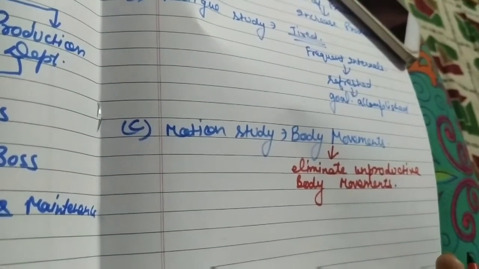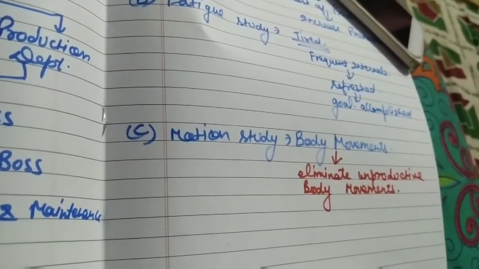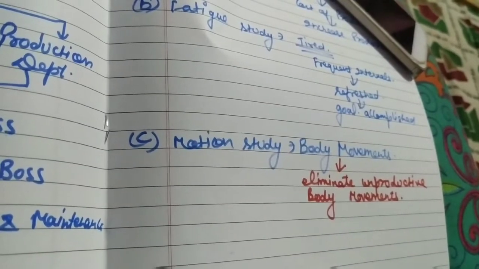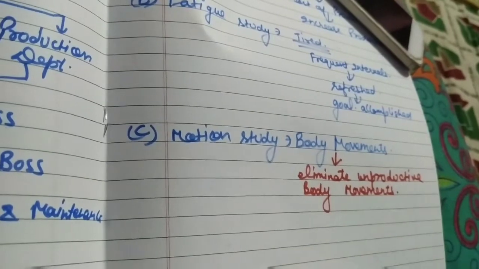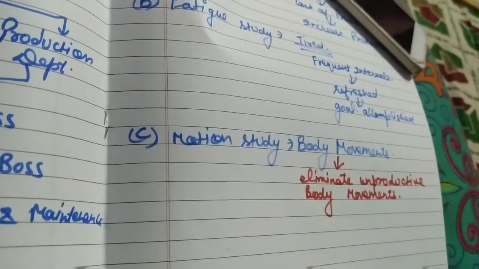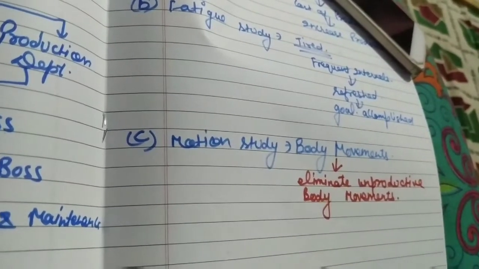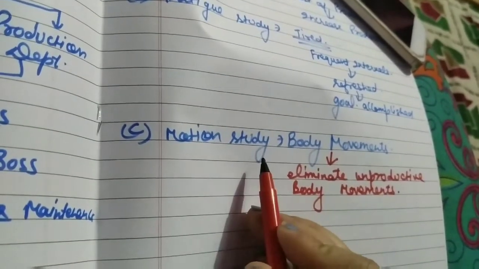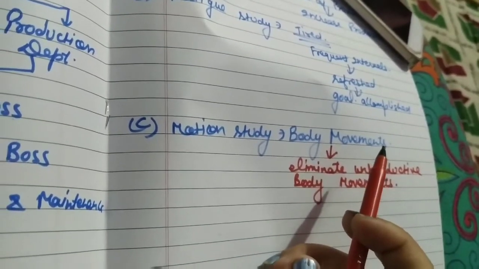So it is a wasteful activity that the workers are moving one by one to the raw material side, to the place where raw material is kept. It is the responsibility of the foreman to provide the toolbox and the raw material at the factory place, near the workers, so that these body movements can be eliminated. These are the unproductive body movements. Clear to all? So in motion study, we have to take care of the body movements of the workers.